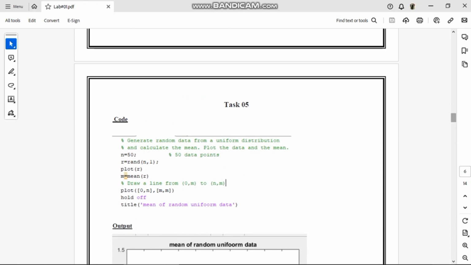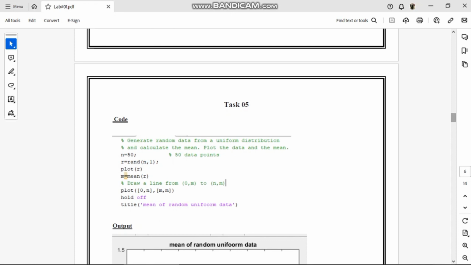Now the new thing here is the lines with the percentage sign. In MATLAB we use the percentage sign to comment our words. These are used so that the reader can easily understand what is happening in the code. For example, a percentage sign, generate random data from a uniform distribution, and calculate the mean. In this we have to calculate the mean, plot the data and the mean.